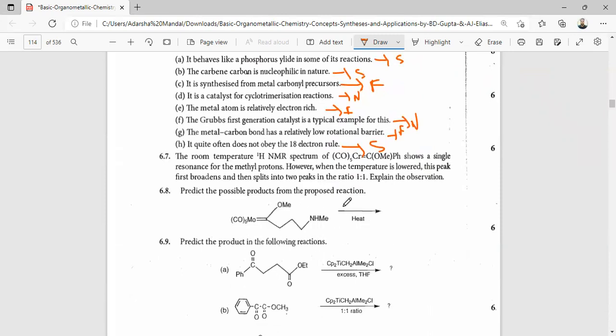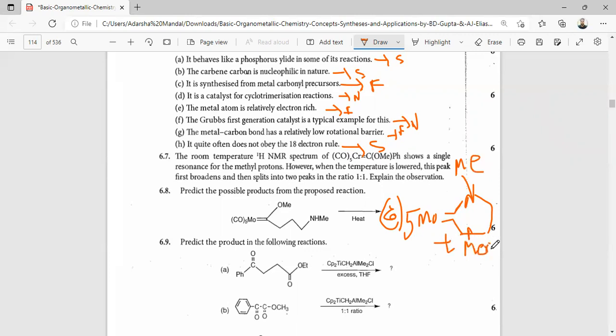So predict the possible structure for the following reaction. Here upon heating this, the product (CO)5Cr=C(OMe)... plus methanol is formed upon heating with this.